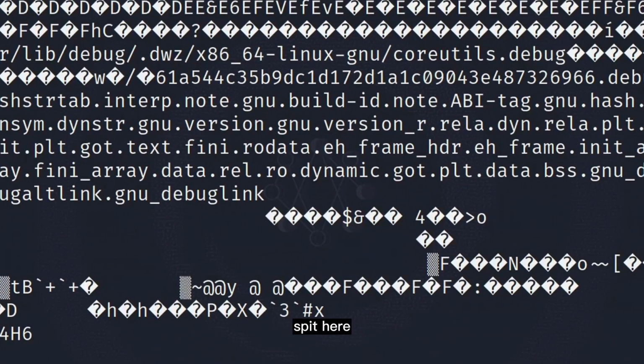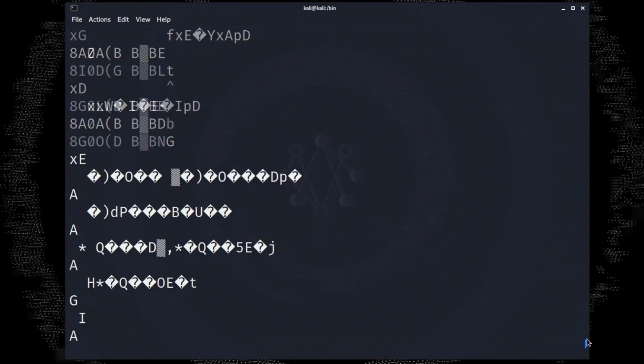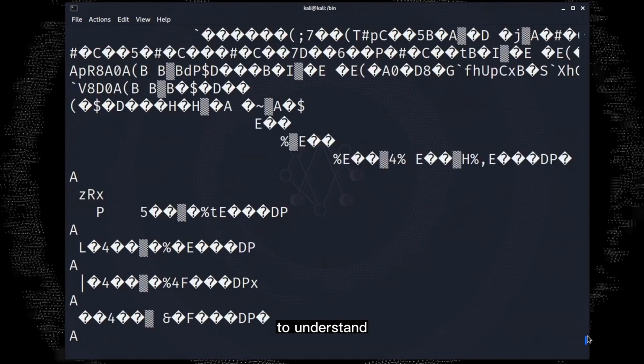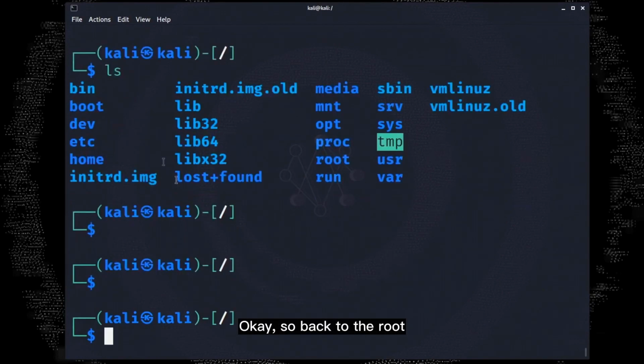Well, we got a lot of spit here. Now do you understand any of this? Because if you do, you might be a robot. A normal human should not be able to understand any of this, as this is the command binary. When you type in ls, this is what it tells the computer to do. Okay, so back to the root of the file system.